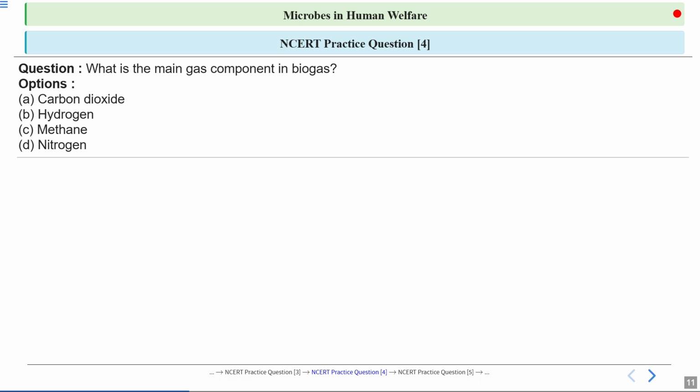So biogas is a mixture of gases. What is the major component of biogas? The options are: option A is carbon dioxide, option B is hydrogen, option C is methane, and option D is nitrogen. What will be the correct answer?